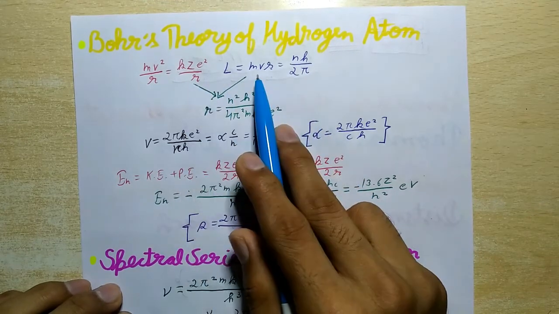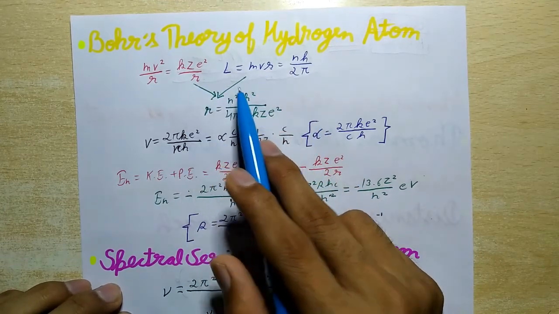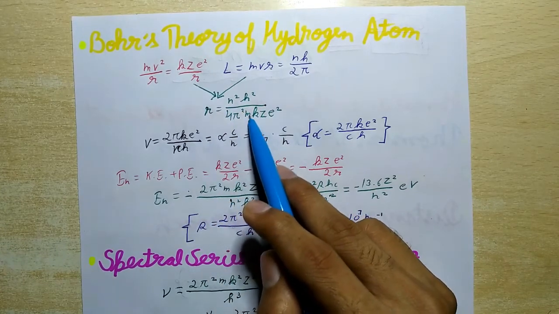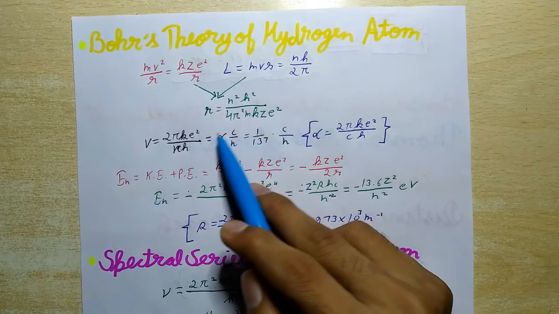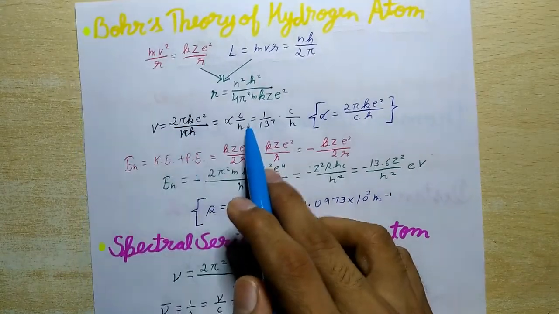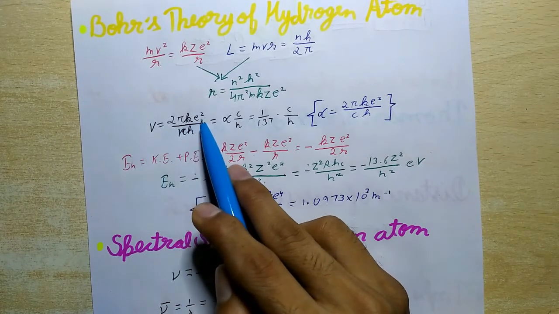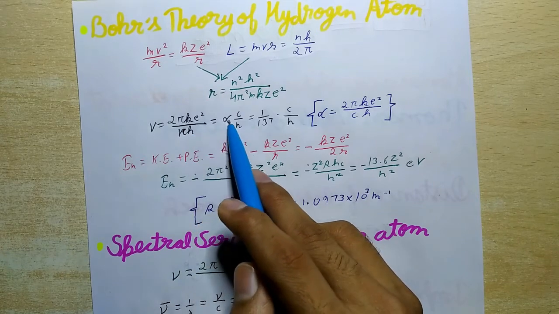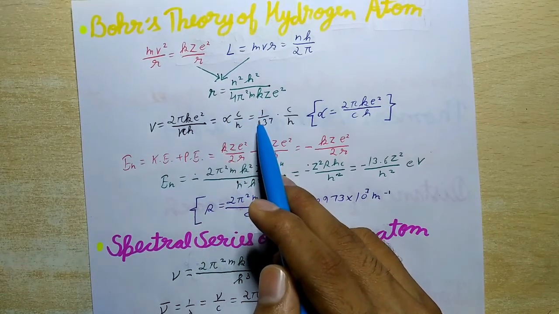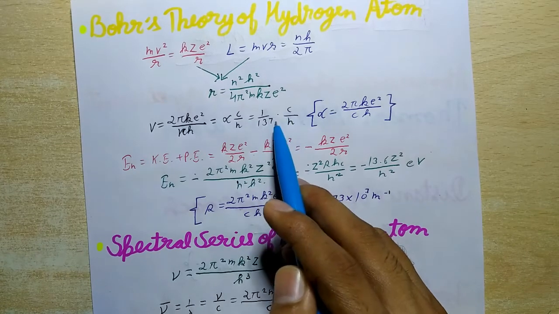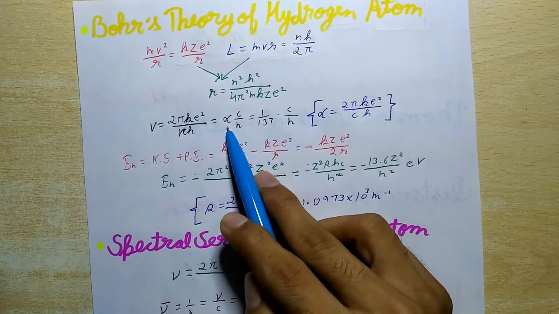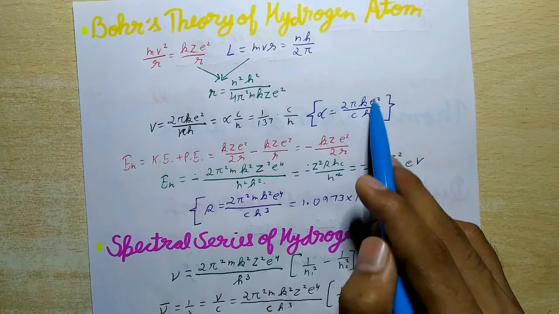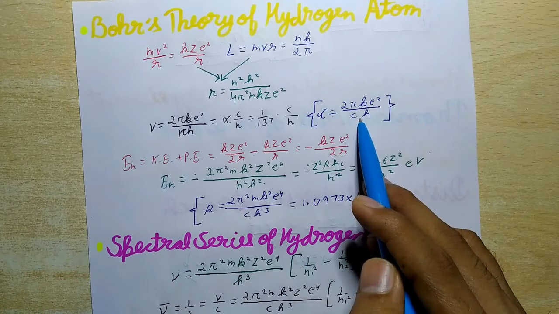On solving these above two equations, we get the radius of the nth orbit, that is r, is equal to n square h square upon 4 pi square m k z e square. And the speed of the electron in the nth orbit, that is v, is equal to 2 pi k e square upon n h, which is equal to alpha c by n, which is equal to 1 upon 137 into c upon n, where this alpha, which is equal to 2 pi k e square upon ch, is the fine structure constant.